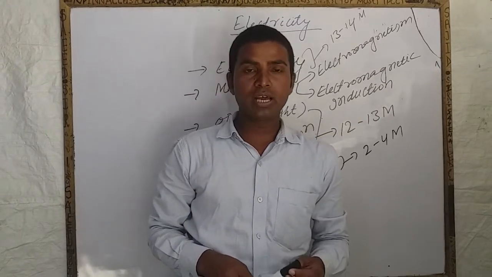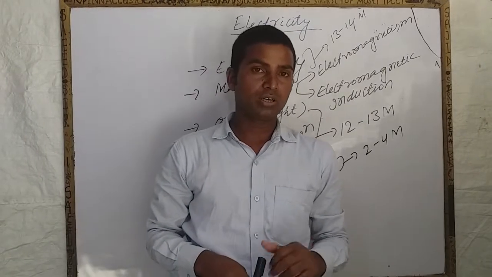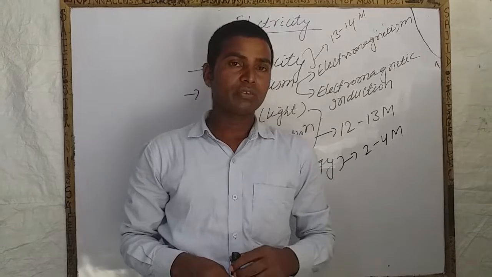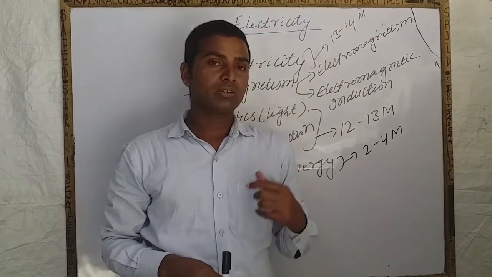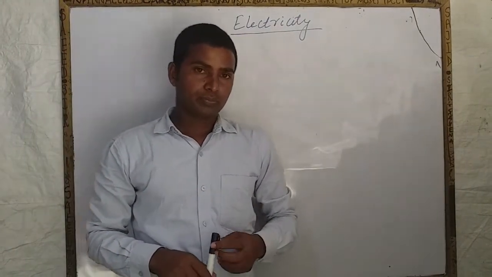The fourth one is human eye and colorful world. And the fifth one is sources of energy. All these chapters are very important. We will cover all these chapters one by one in proper sequence. So let us see what is electricity.